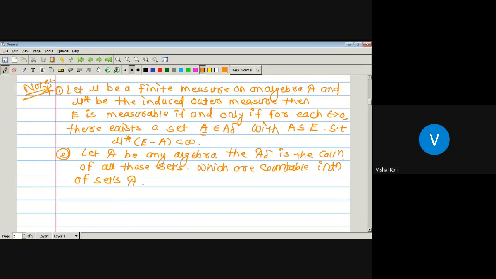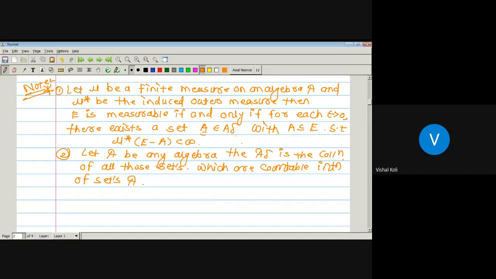So here we have to prove that for each epsilon greater than 0, there exists a set A belonging to A delta, that is, it can be expressed as an intersection of elements in A, and A is a subset of E, then the outer measure of E minus A will be finite.